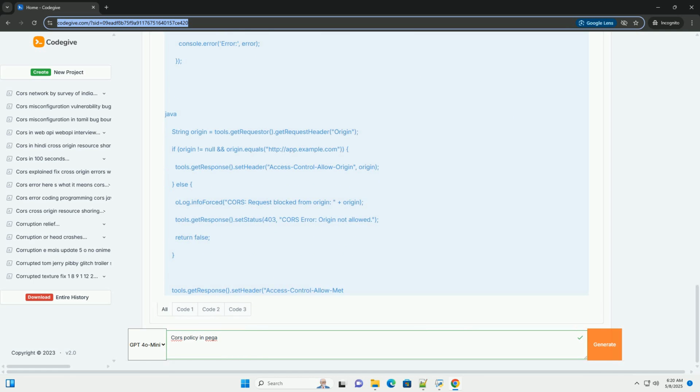6. Debugging CORS issues, techniques to identify and resolve common CORS errors. 7. Advanced CORS concepts: preflight requests, credentials, and wildcards. 8. Security best practices, recommendations for secure CORS configuration.